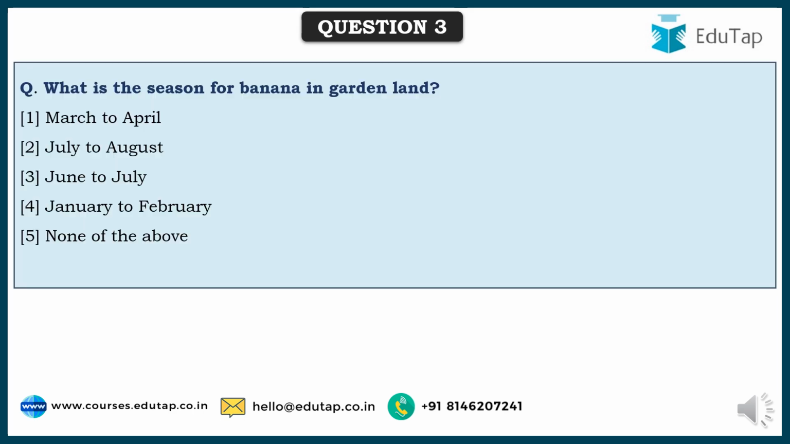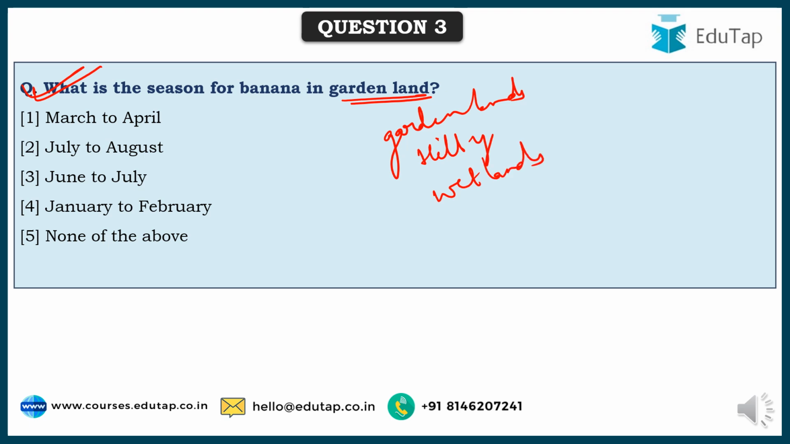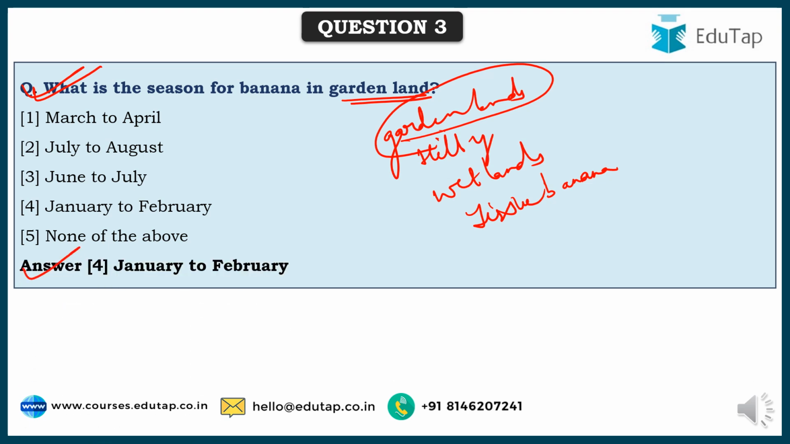Friends, here comes the next question. What is the season for banana in garden land? See, banana is grown in various types of places wherever the climate and soil is suitable. For example, the garden lands. Next is hilly areas. Next is wetlands. And next is the type of culture, tissue culture bananas. So here the garden lands in which these are grown, they are grown in Jan to February. During that time, this is the perfect season for growing banana in garden lands.